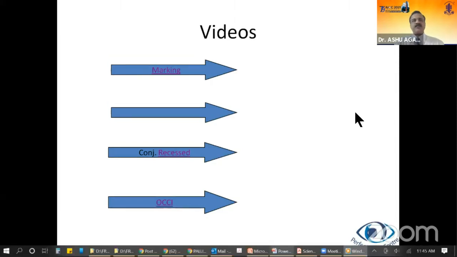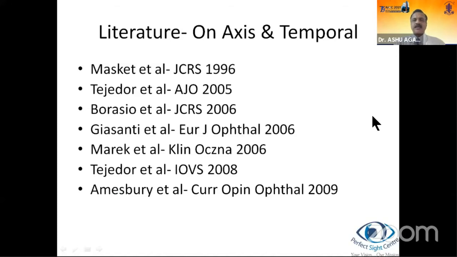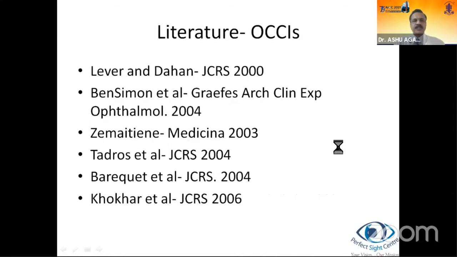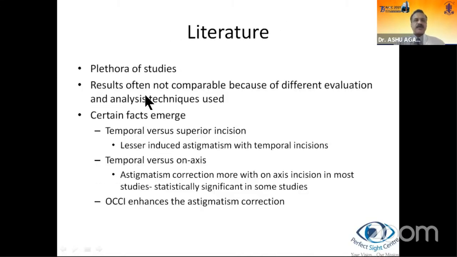So there's sufficient literature comparing on-axis and temporal incisions and also OCCIs. There are a plethora of studies, but results are often not comparable because of different evaluation and analysis techniques used. Certain facts, however, do emerge: in temporal versus superior incision, there is lesser induced astigmatism with temporal incisions, and in temporal versus on-axis phacoemulsification, astigmatism correction is more with on-axis incision in most studies, and it is statistically significant in some studies.